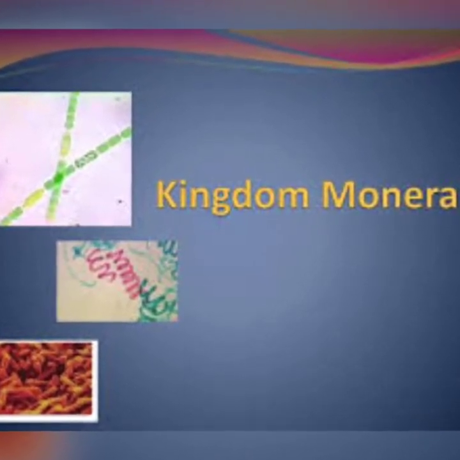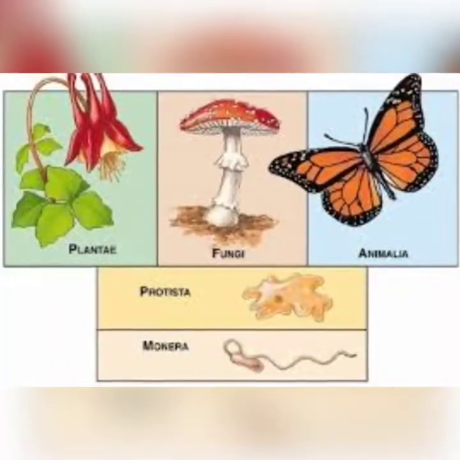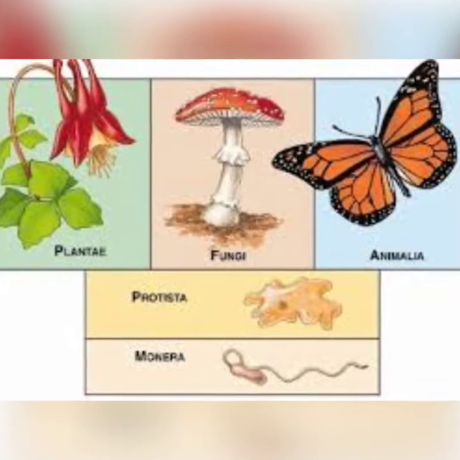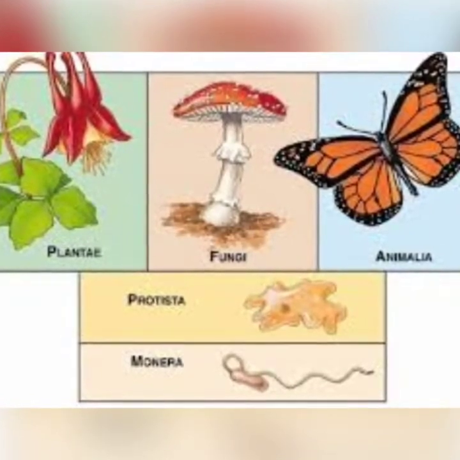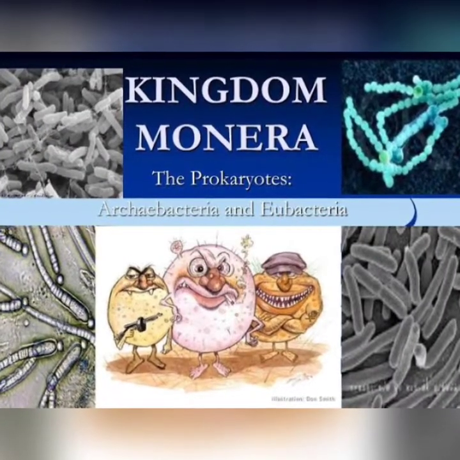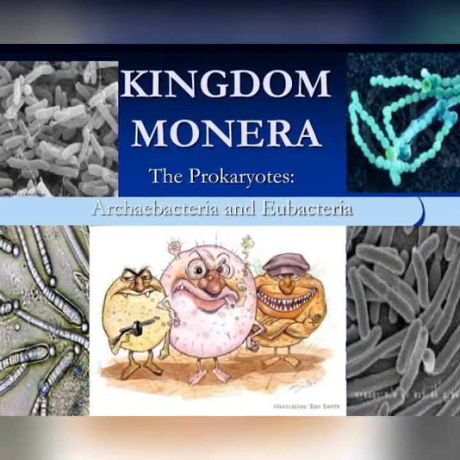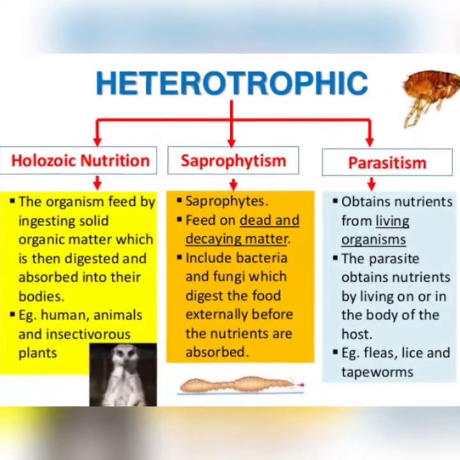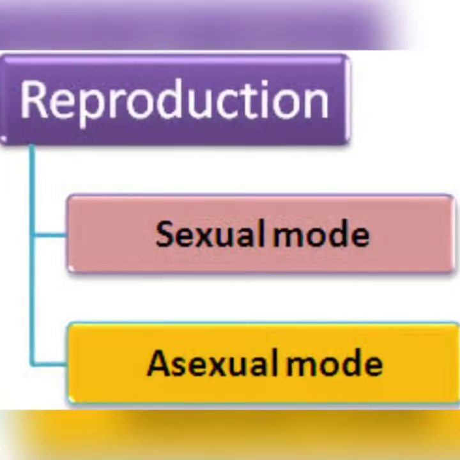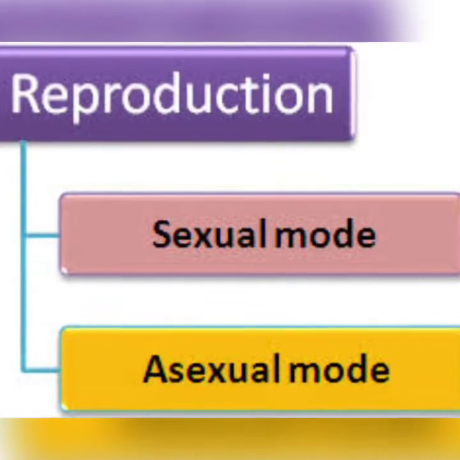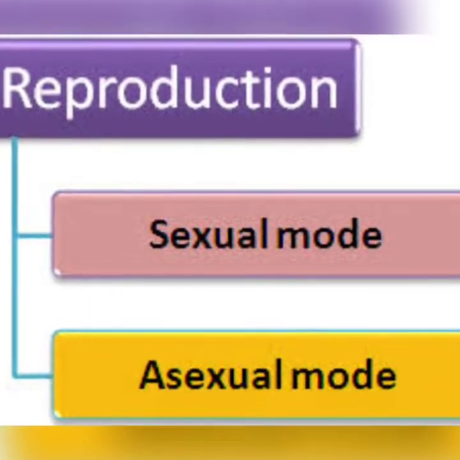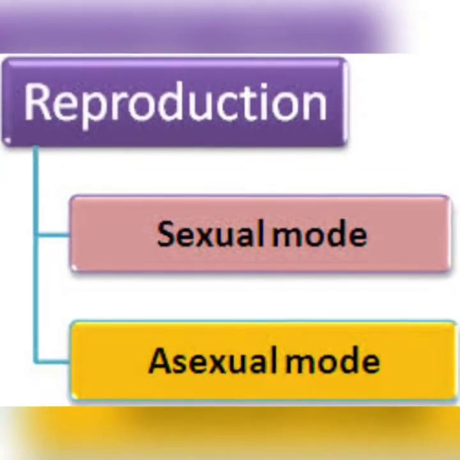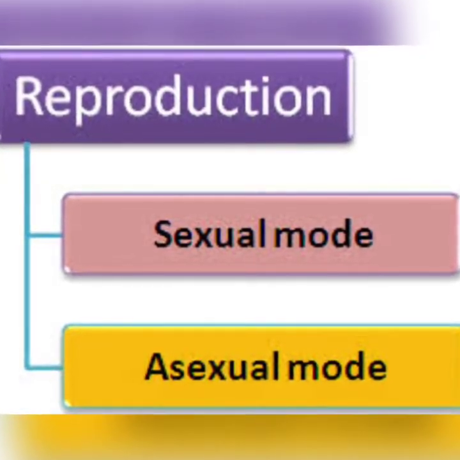If we talk about those 5 basic characters which are the basis of 5 kingdom classification, then Monerans are prokaryotic, unicellular, microscopic organisms. They are autotrophic or heterotrophic both, and the reproduction occurs by asexual mode of reproduction. If we talk about sexual, then in the sexual mode of reproduction there is only gene recombination, meaning recombination of genetic material.